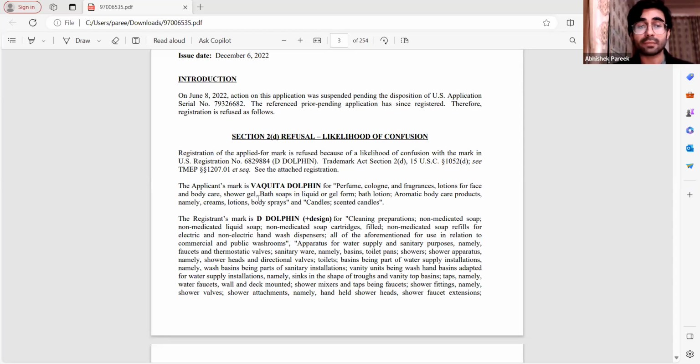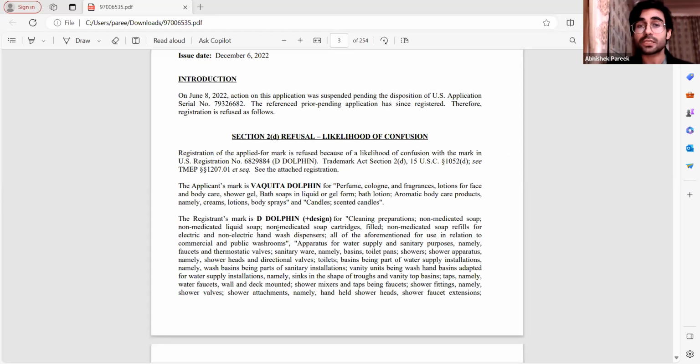Then third and a very important ground that USPTO would be imposing is likelihood of confusion, which means that USPTO feels that your trademark is similar to an already registered trademark or a trademark which has already been filed in front of the USPTO before you. So if that is the case, that mark will have priority over your mark.